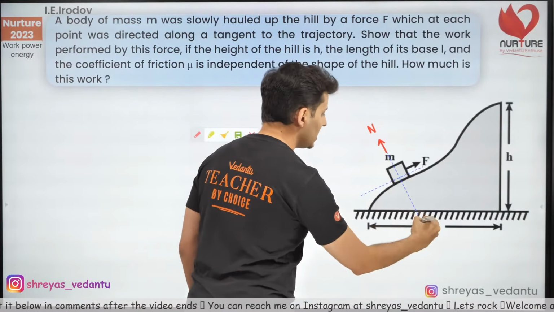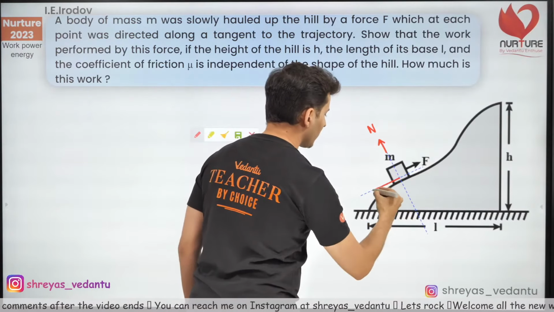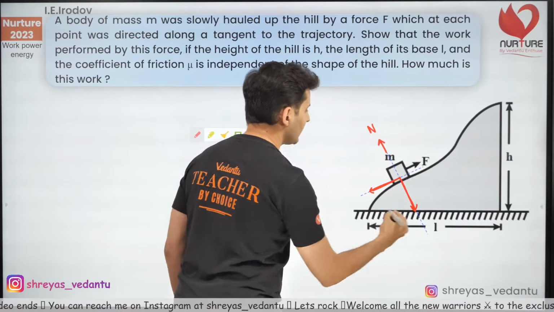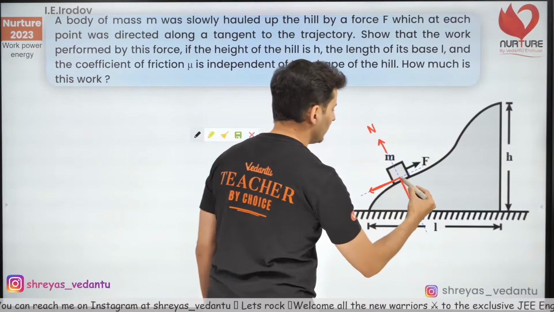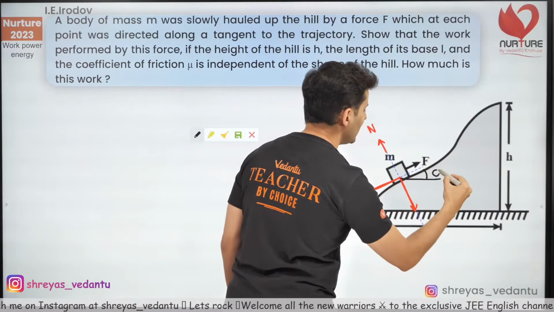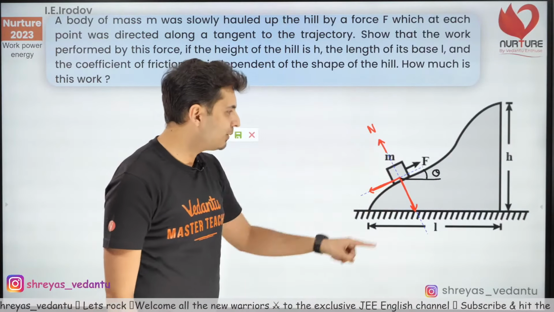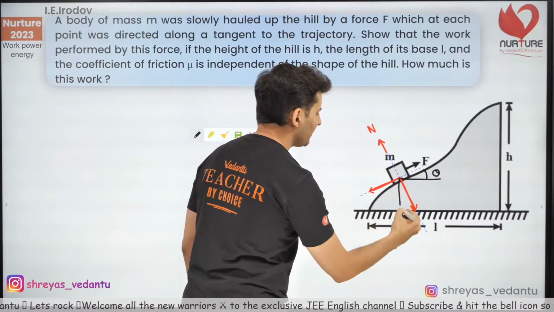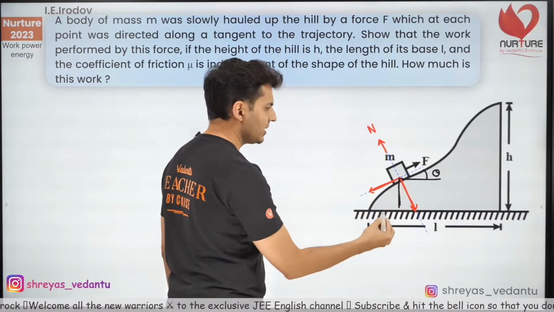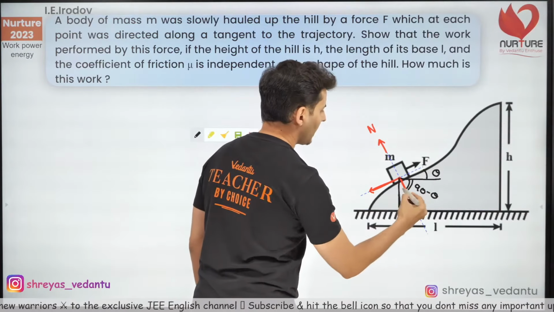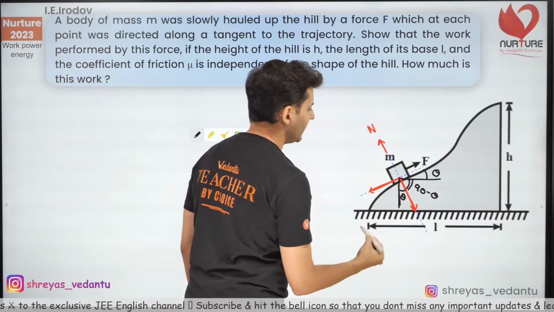There will be mg components over here. There will be one component like this, and there will be one component like this. Now if I assume that this angle is theta, this theta will keep changing. It's a variable, it's not constant, be careful. So we know by simple logic that this will be 90 minus theta, and this will be obviously again theta.